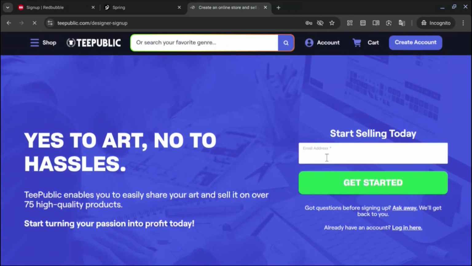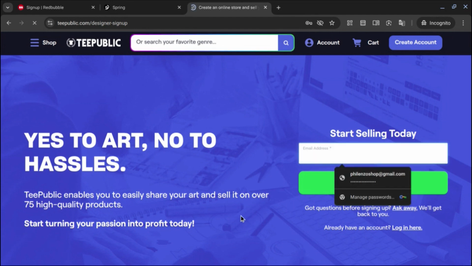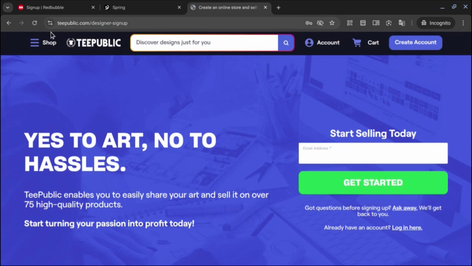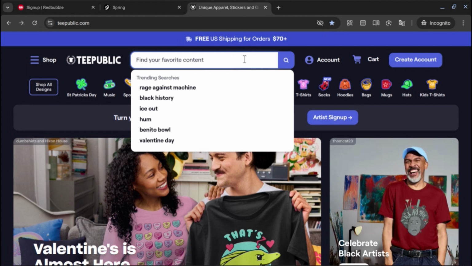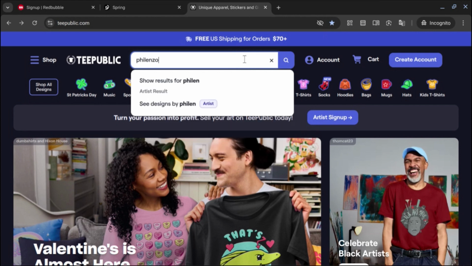Also you can come and buy shirts here, then they'll print it for you. For instance, let's search for Lenzo. This artist's shirt is very nice. Let's search for one of his shops.